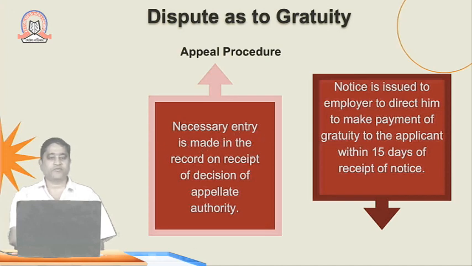Necessary entries are made on receipt of the decision of the appellate authority. Once the dispute goes to the labor court and the amount of gratuity is in question, the employee has to apply to the controlling authority to hear his appeal and give a decision. After the decision is given, he should ask the controlling authority to please give the order in writing, and the order has to be submitted to the employer. This is the correct procedure for appeals.